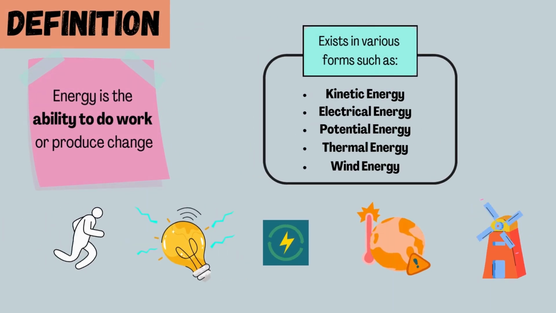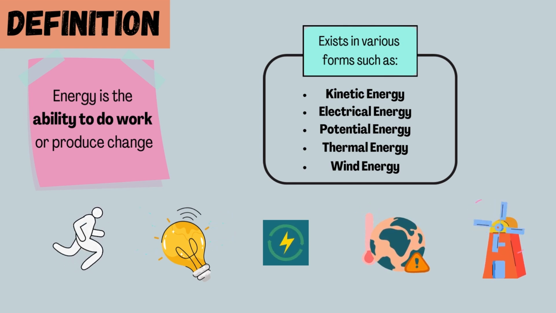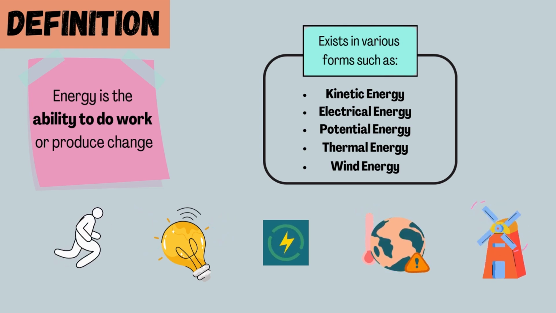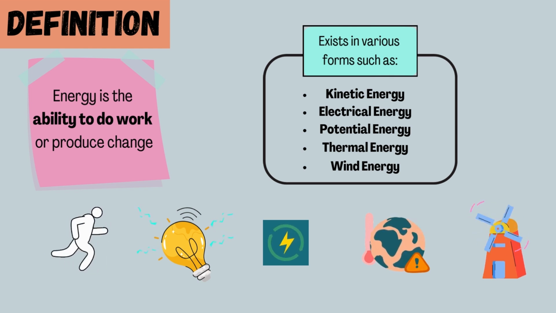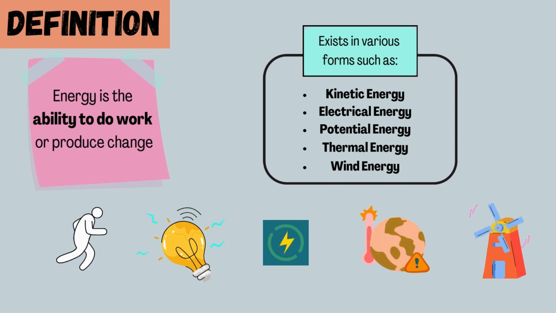Now, we take a look at the definition of energy. What is energy? Energy is the ability to do work or produce change, such as the capacity to move an object of a given mass by the application of force. Energy can exist in various forms, such as kinetic energy, electrical energy, potential energy, thermal energy, and wind energy.